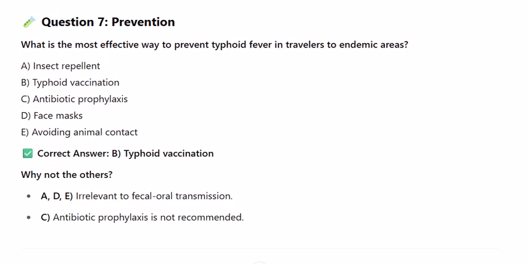Question 7. Prevention. What is the most effective way to prevent typhoid fever in travelers to endemic areas? A. Insect repellent. B. Typhoid vaccination. C. Antibiotic prophylaxis. D. Face masks. E. Avoiding animal contact. Correct answer B. Typhoid vaccination. Why not the others? A, D, E. Irrelevant to fecal oral transmission. C. Antibiotic prophylaxis is not recommended.